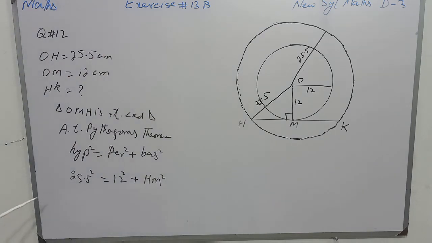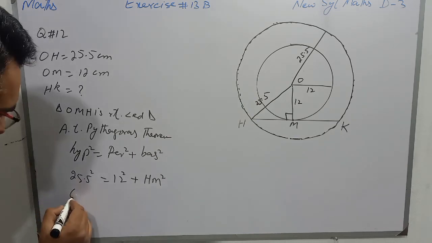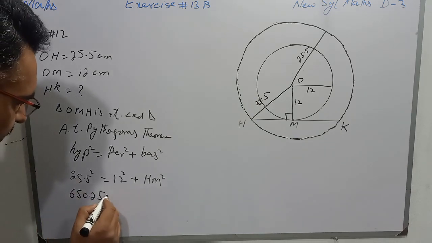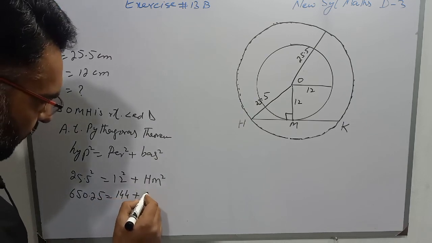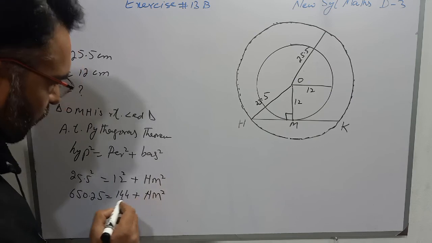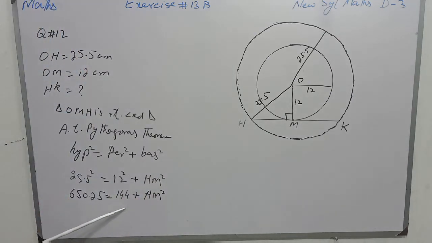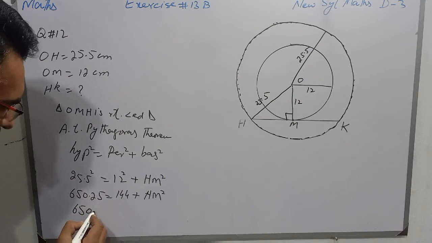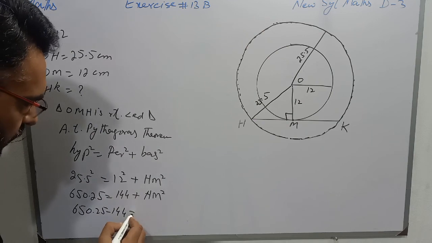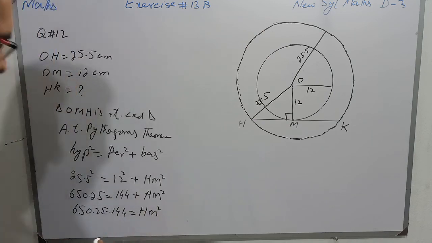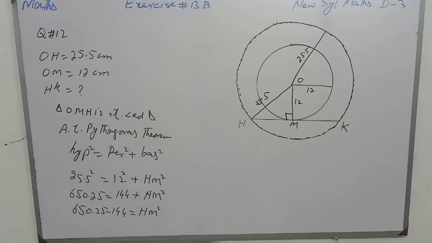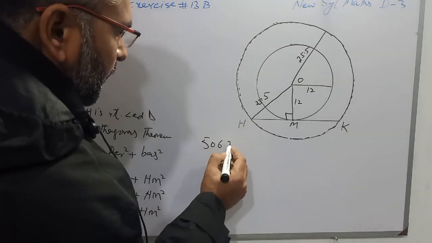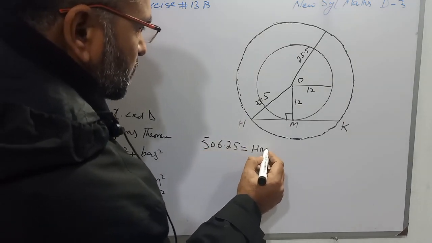Now students, first we will find the square of 25.5, and that is 650.25, and the square of 12 is 144, plus HM square. HM we have to find. 144 is plus on the right side. When we transfer it to the other side, it will become minus and written as 650.25 minus 144 is equal to HM square. Now students, subtract 144 from 650.25 and we will have 506.25 is equal to HM square.